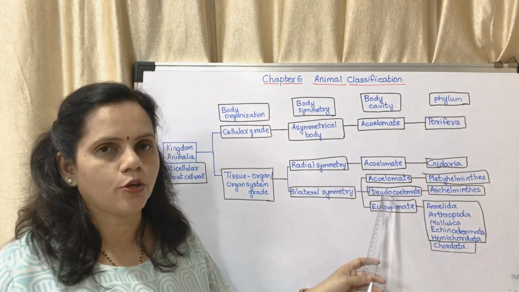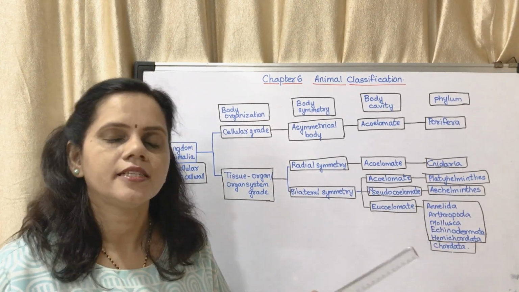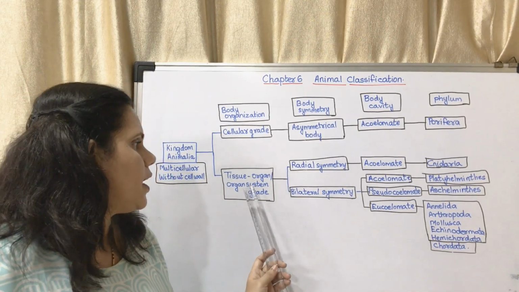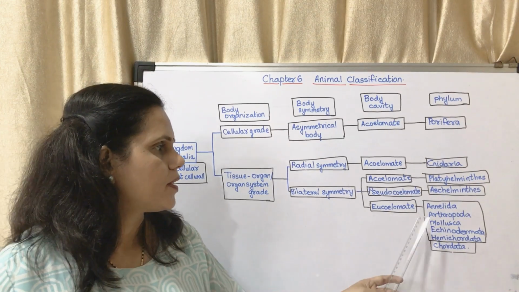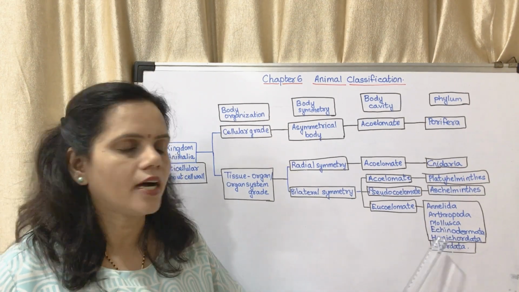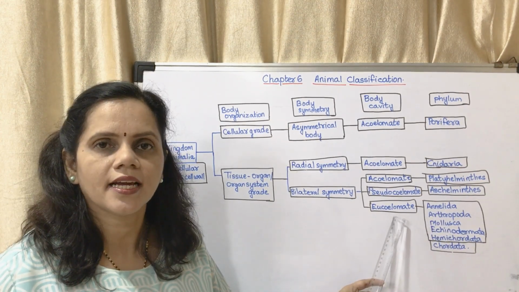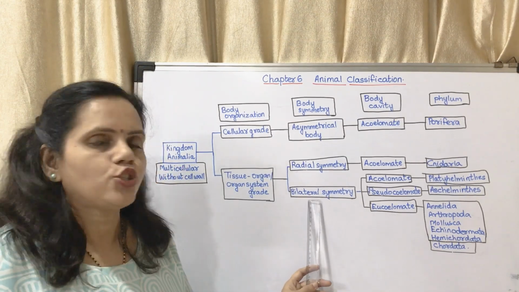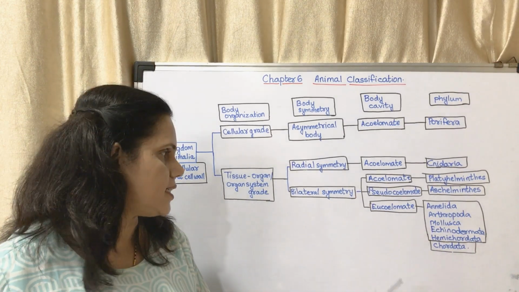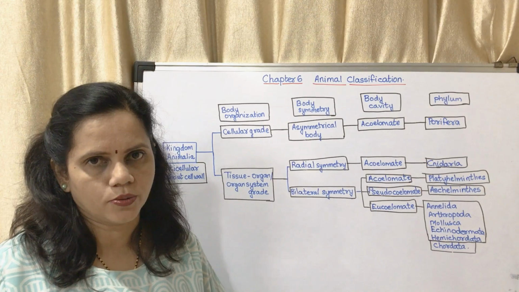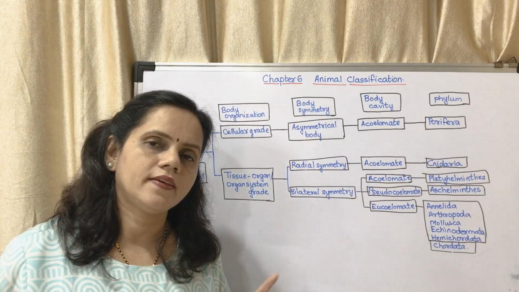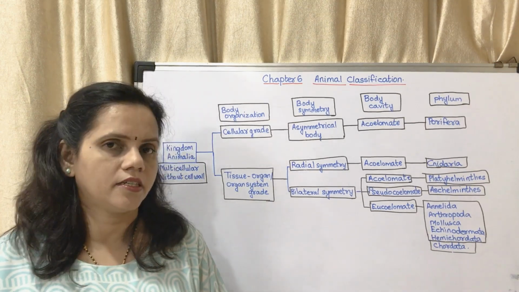Aschelminthes, they are pseudocoelomate. That means they are having false body cavity. Some organs are present, some organs are absent. They show bilateral symmetry and tissue organ or organ system grade. Eucoelomate, Annelida, Arthropoda, Mollusca, Echinodermata, Hemichordata. All these are eucoelomate. That means they are having a true body cavity. They show bilateral symmetry and they show tissue organ or organ system grade type of organization. Chordata also. Okay, so this is the chart. The chart could be given. They could give you blanks and ask the chart.